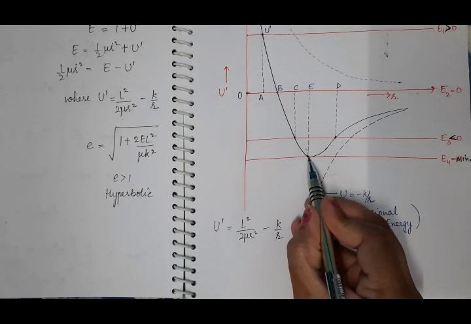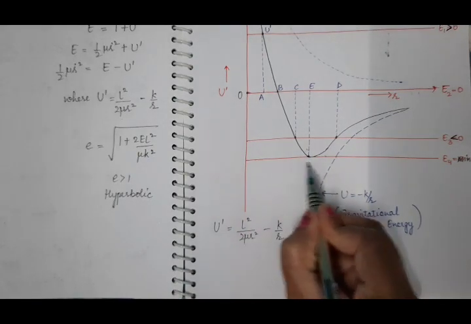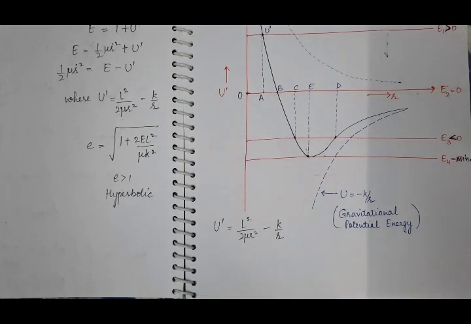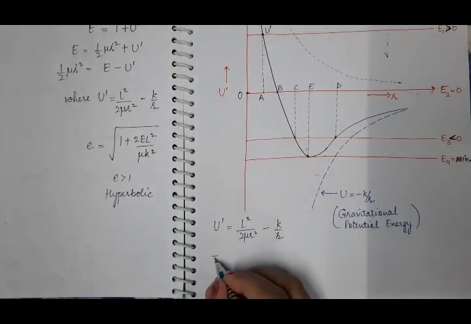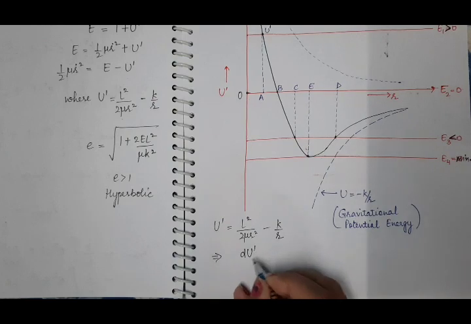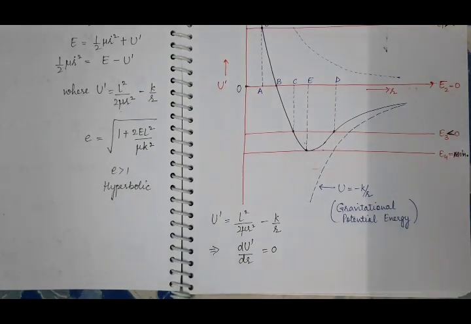So we know that corresponding to this point E, U dash is minimum. So we will calculate R. So suppose at some distance R, this U dash is minimum. So at that point, this derivative dU dash by dR will be equal to 0, corresponding to U dash minimum at any point R.